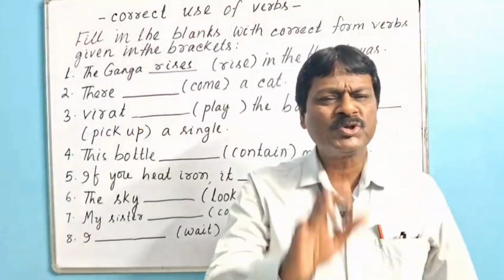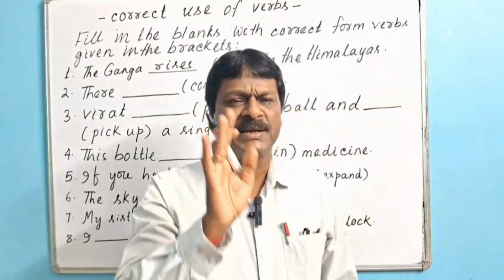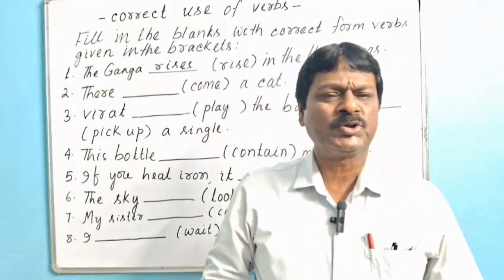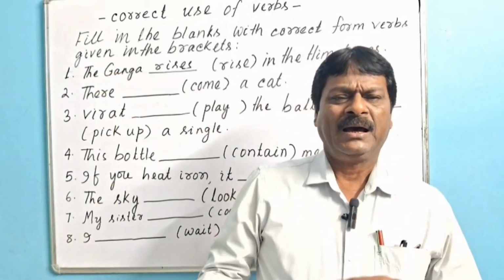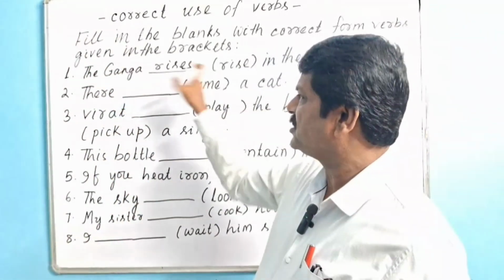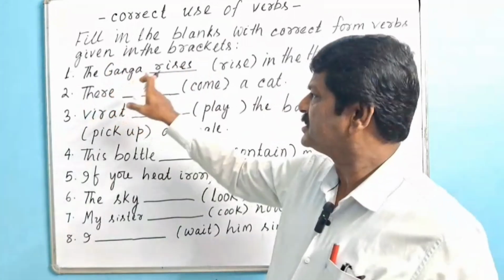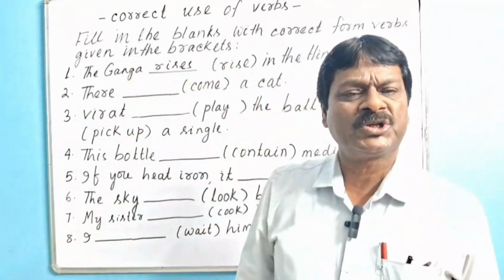We know we use the present simple tense form of verb for mathematical truth, geographical truth, scientific truth, or you say universal truth. This comes under the jurisdiction of geographical truth. That's why the simple present tense form of verb, rises, is used here.